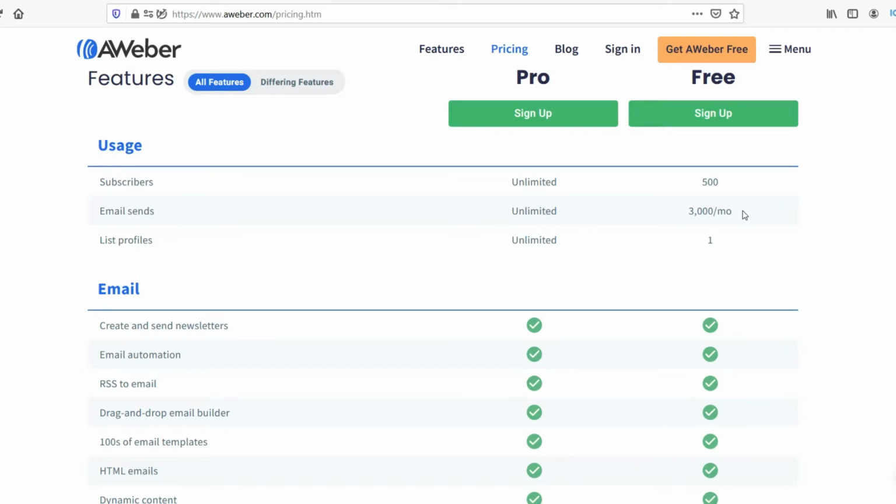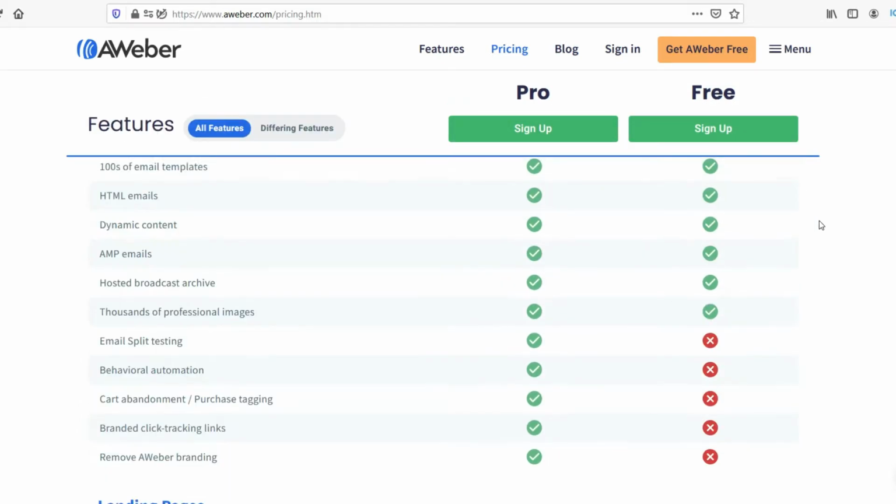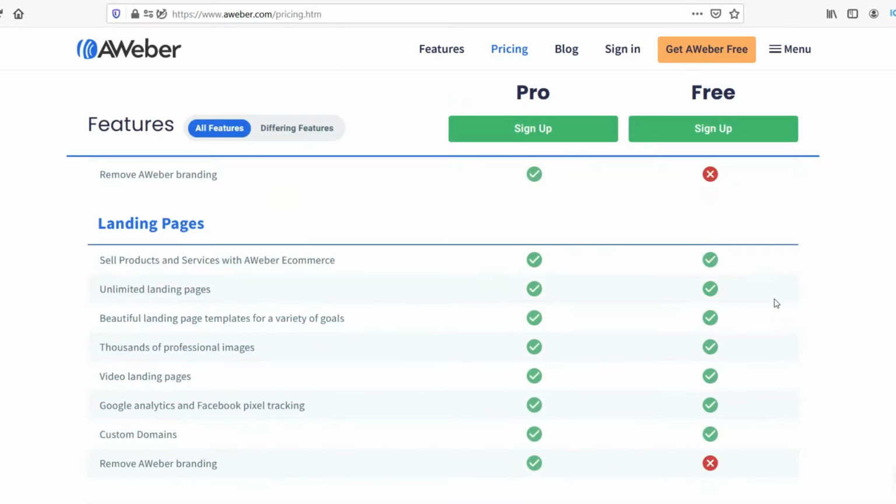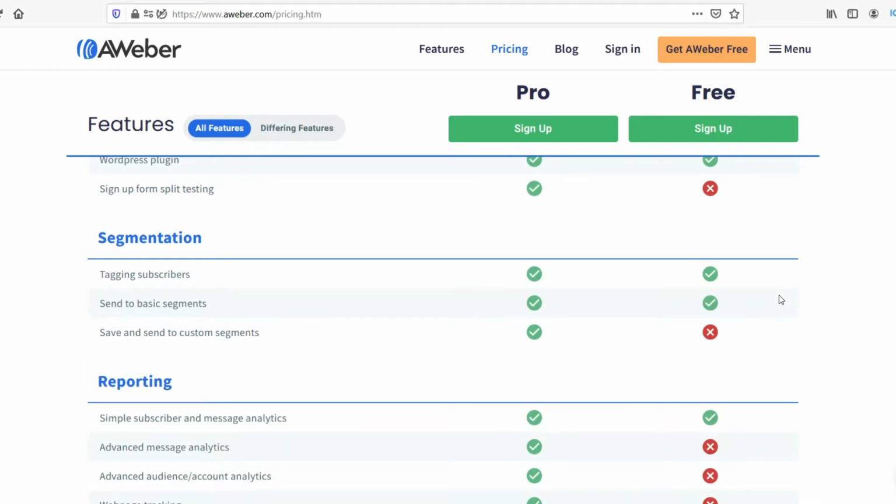Now definitely there are some limitations to the free plan, and you can see here you can send unlimited emails to your email list, and you can have unlimited list profiles under paid plan. Now you can see other restrictions are there for the free plan, but if it is a new start, then you can definitely go with the free plan. Let's see how you can sign up for the free plan.